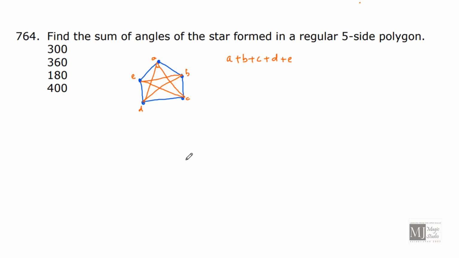A few things which we should know. Number one, in a regular 5-sided polygon, each interior angle is equal to 108 degrees. Now there are 5 interior angles, so the total would be 540.